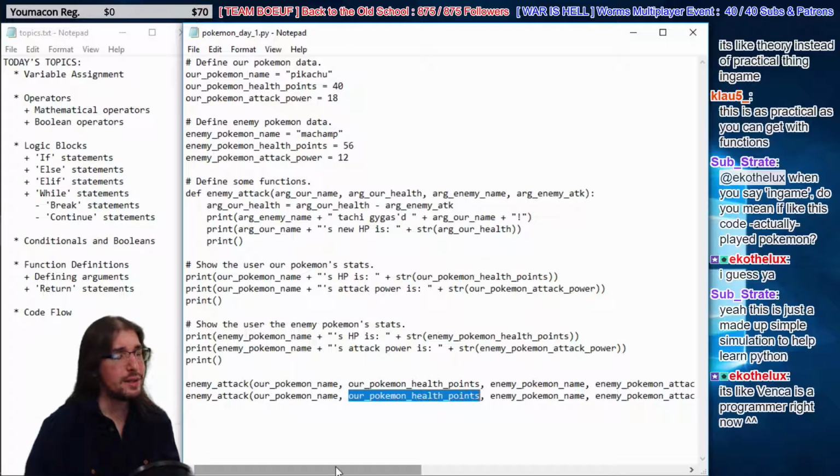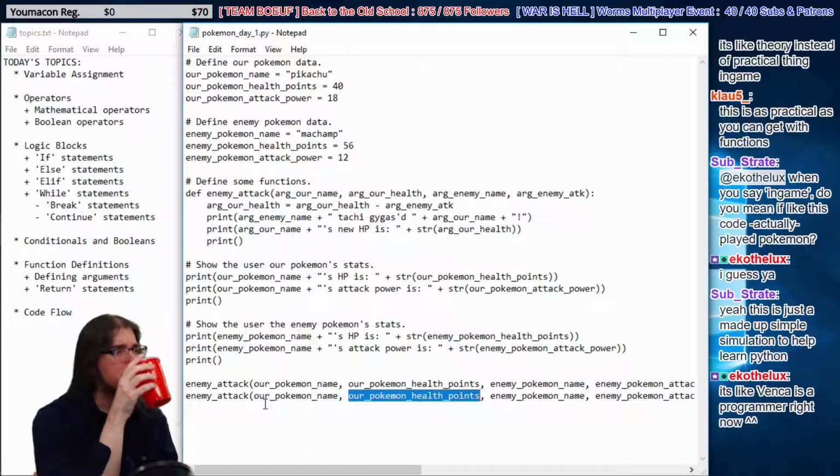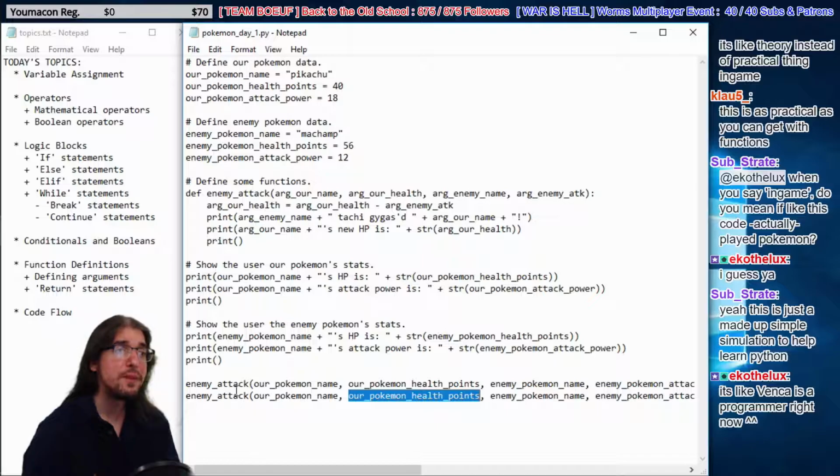We have to figure out a way to get data out of here. We've got to get Pikachu's new health out. So we feed in Pikachu's current health, then damage gets done, and we've got to get Pikachu's new health out so we can feed that in the next time, right? Okay, so how are we going to have this function change data in the outside world? Well, we're going to use a new kind of statement. We're going to use a return statement.